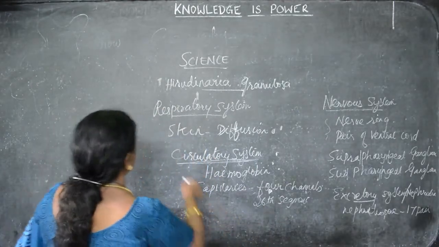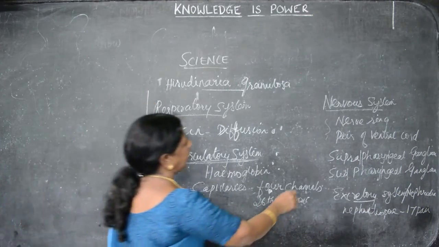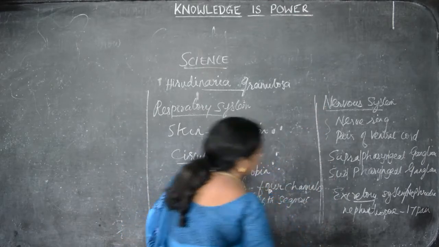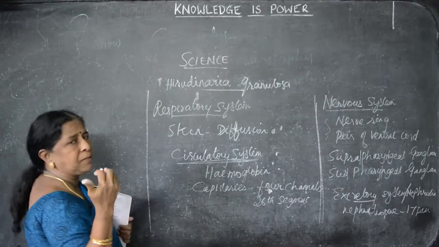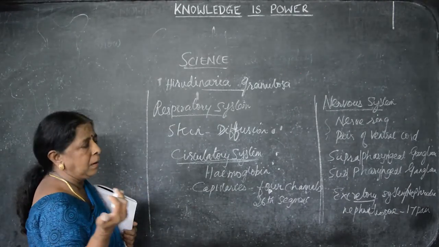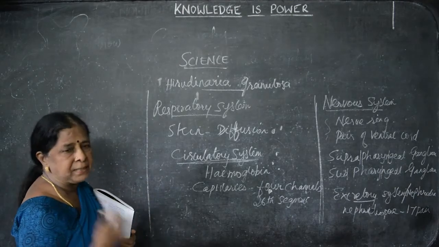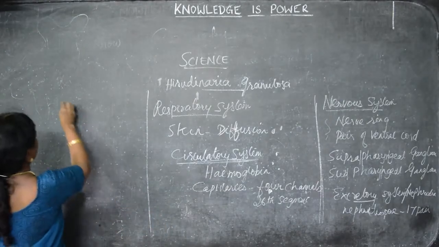Then next we have to see the last one, that is reproductive system. Already I said the leech is hermaphrodite. Hermaphrodite means both male and female sex organs are present in the same animal. If they are present in the same animal, it is known as hermaphrodite. So leech is a hermaphrodite animal.